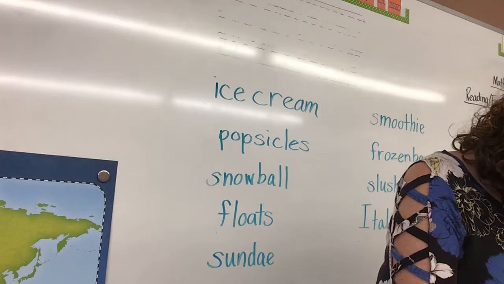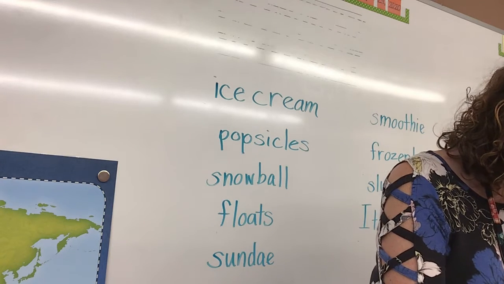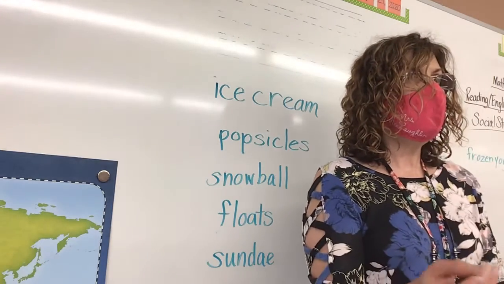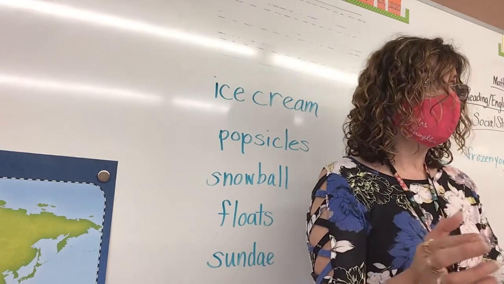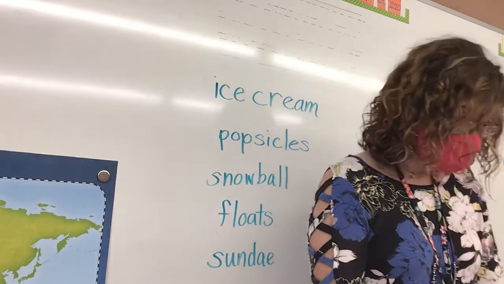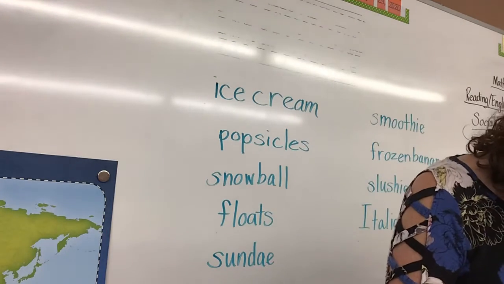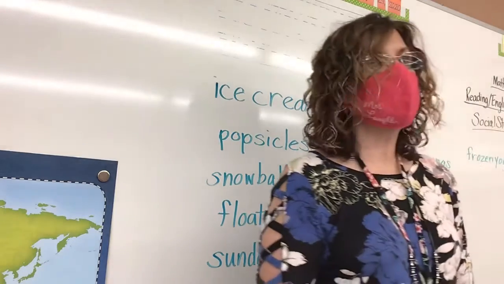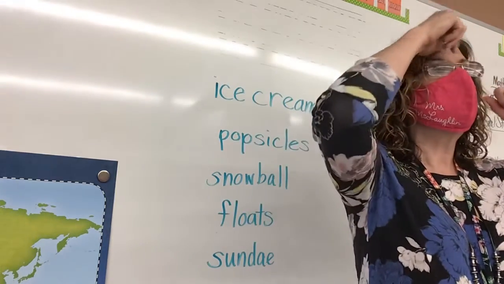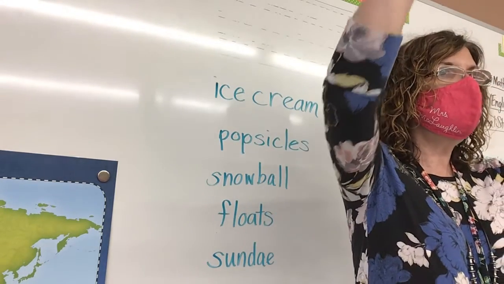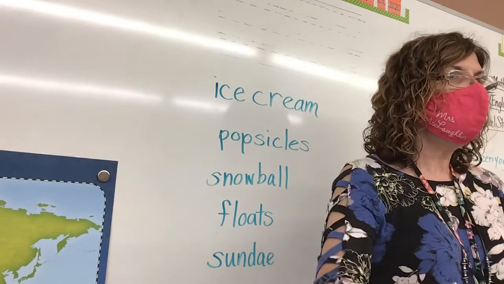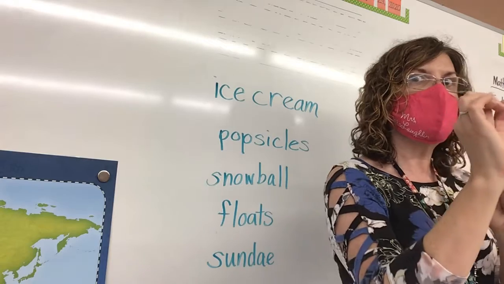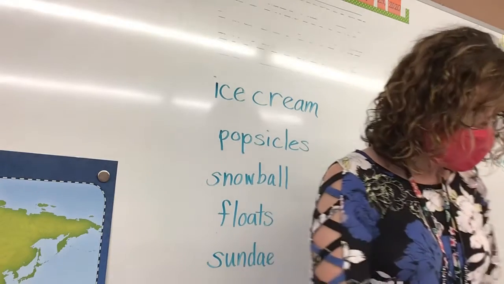Snow. Ice crystals of frozen water vapor. Alright, so snow is frozen water vapor. Okay? And sleet, beads of frozen rain that fall from the sky. Alright, so let's say there was rain that was falling, and before it ever even hit the earth, it froze while it was still in the air. So it froze like a little tiny bead. Next,